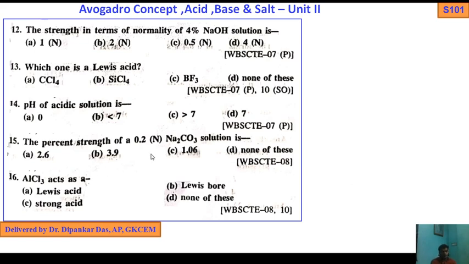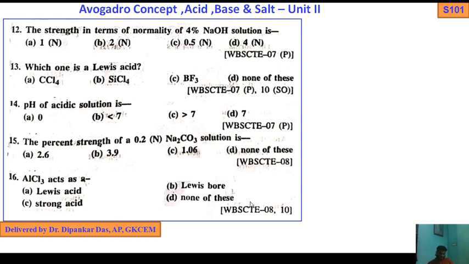Now, AlCl3 acts as a Lewis acid, Lewis base, strong acid, or none of these. This should be Lewis base, there is a spelling mistake in the option. It will be Lewis base, not both. Lewis acid, Lewis base, strong acid, none.